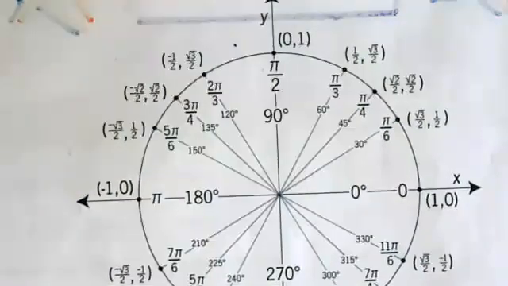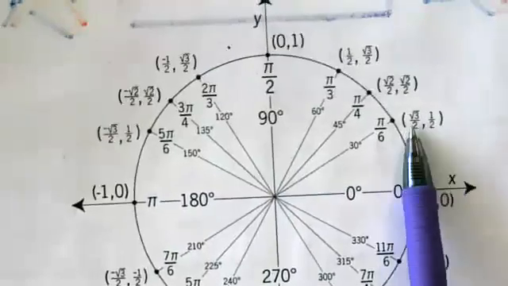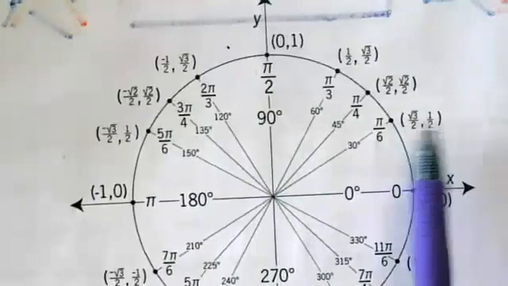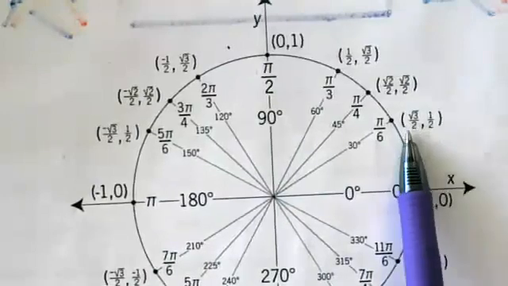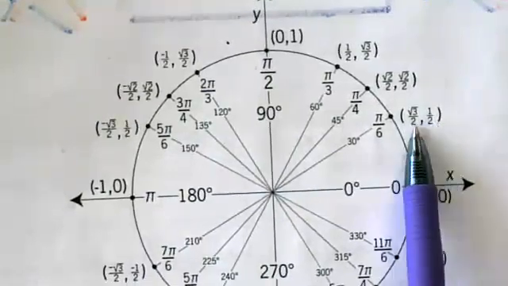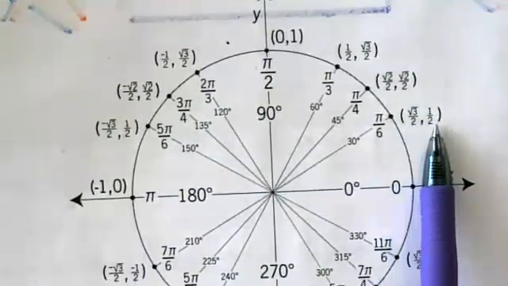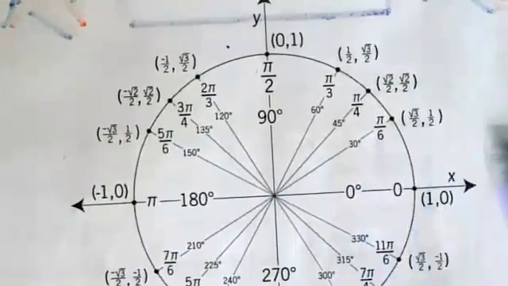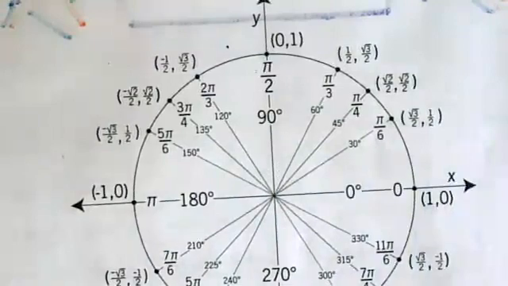Can someone help start by refreshing us on, when we've got these two values in parentheses with the comma in between, what are we looking at here? They're coordinates of a point, but those are related to cosine and sine. Which one's the cosine, which one's the sine? X value is cosine, the Y value is sine. If you ever get confused about that, just go alphabetical order. C comes before S, X comes before Y.